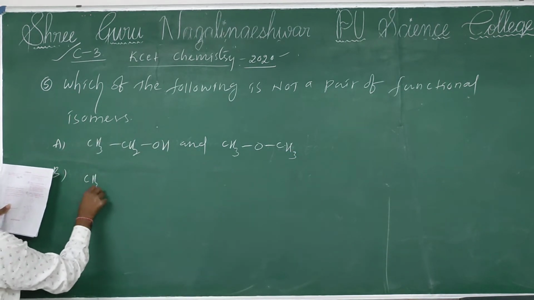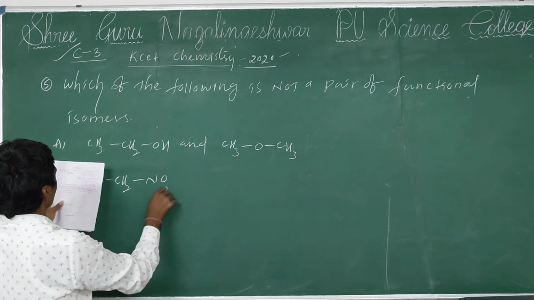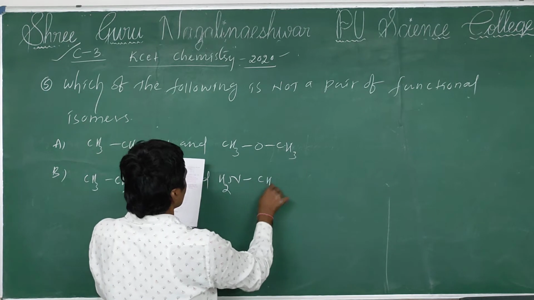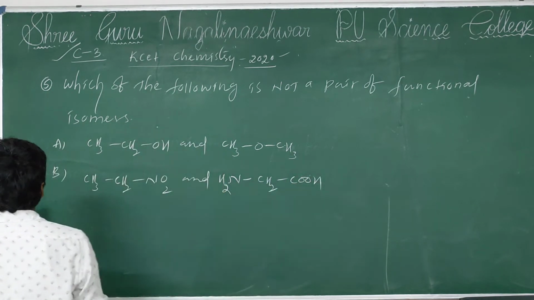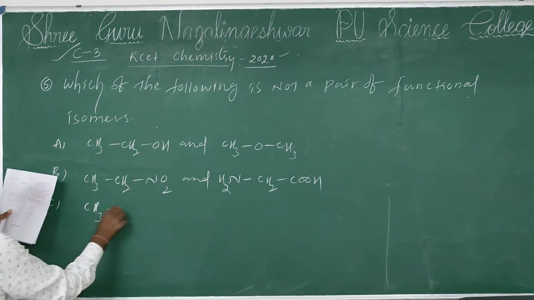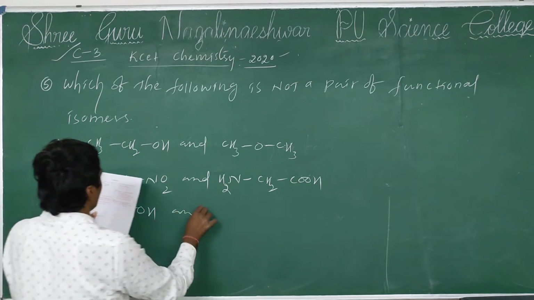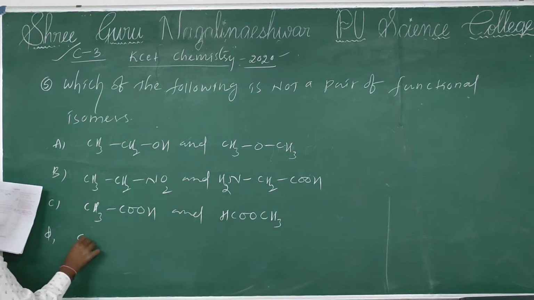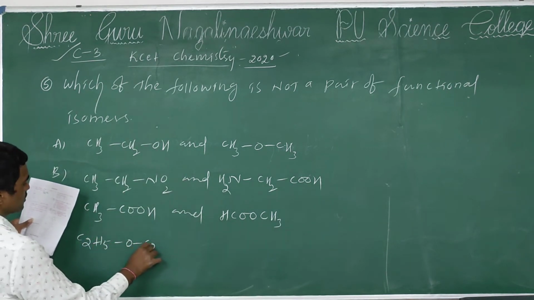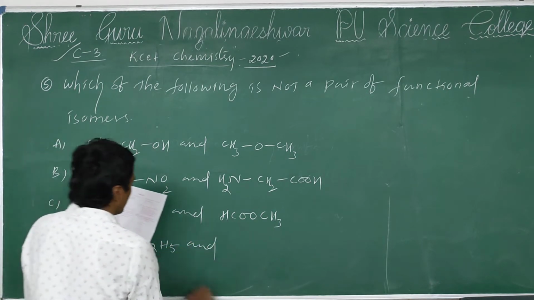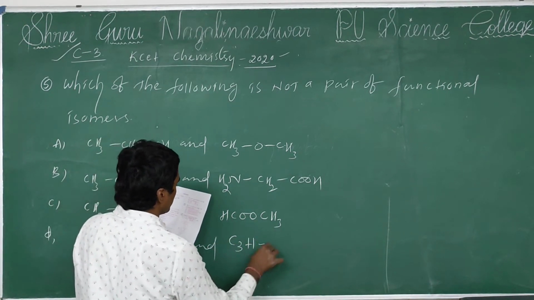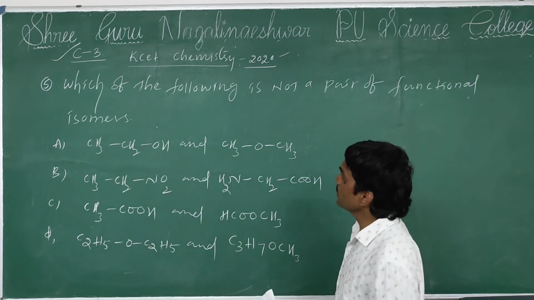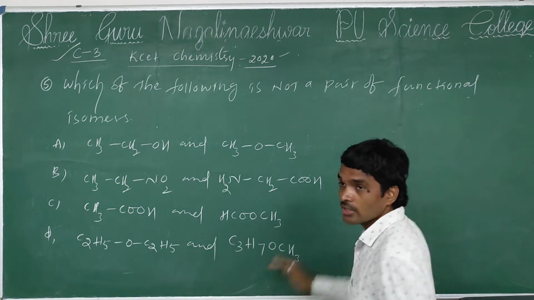Option B, CH3CH2NO2 and NH2CH2COOH. Option C, CH3COOH and HCOOCH3. Option D, C2H5OC2H5 and C3H7OCH3. See, in this question, which of the following is not a pair of functional isomers?